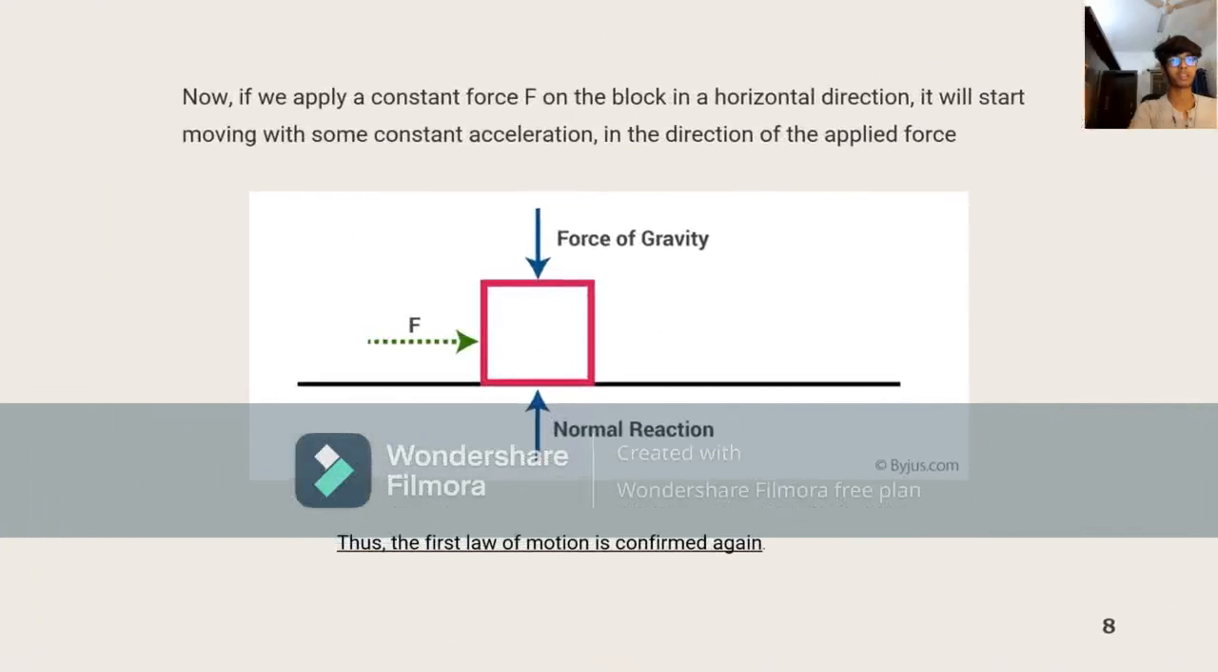Now, if we apply a constant force F on the block in the horizontal direction, it will start moving with some constant acceleration in the direction of the applied force. Thus, the first law of motion is confirmed.